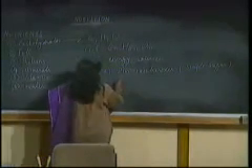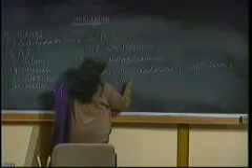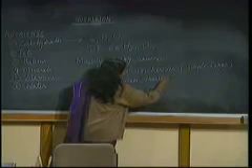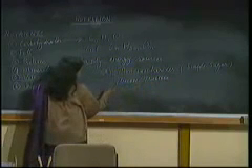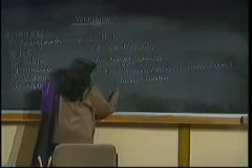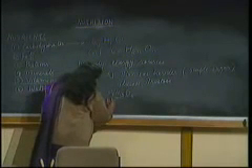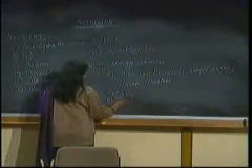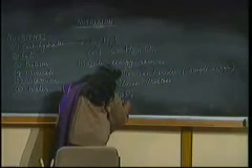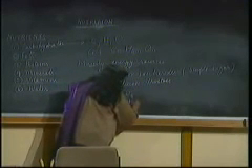For example, glucose, fructose, and the formula for glucose and fructose is similar, C6H12O6. Then the second type of carbohydrates are the disaccharides or compound carbohydrates.